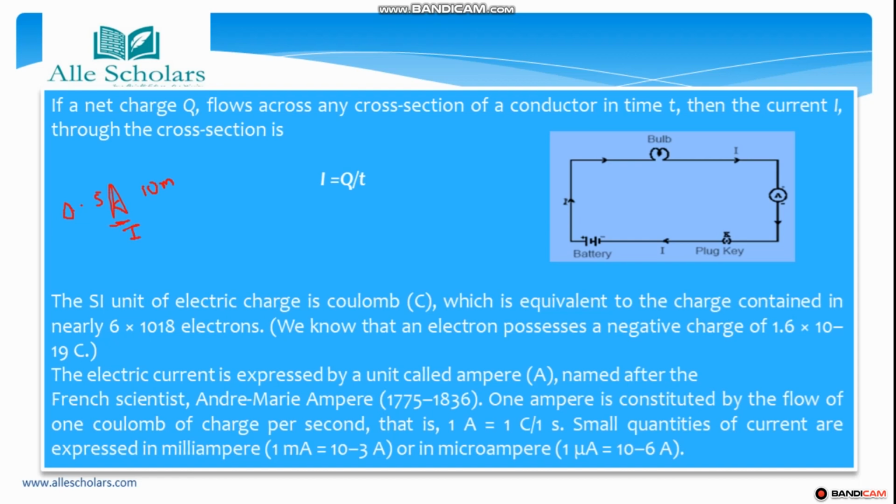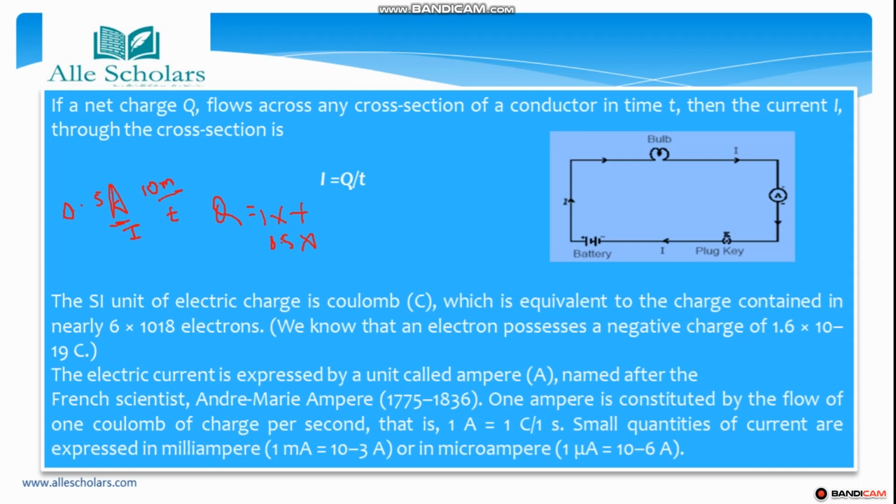0.5 ampere is I, 10 minutes is the time, and we need to find Q, the charge flown. So Q is going to be I into T. So I into T will be 0.5 ampere into the time given, which is 10 minutes. So we calculate time in seconds.